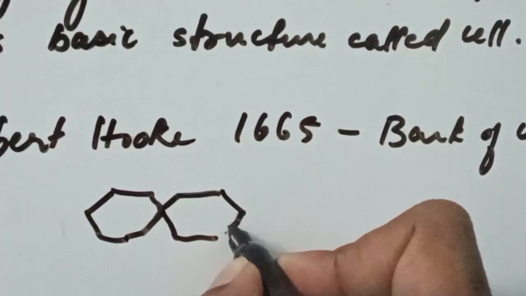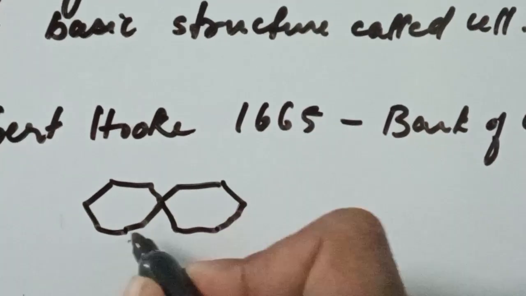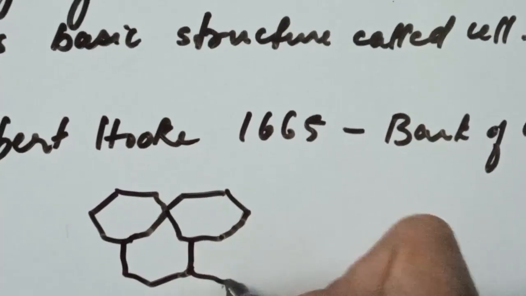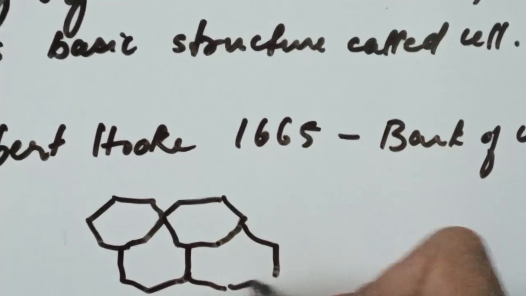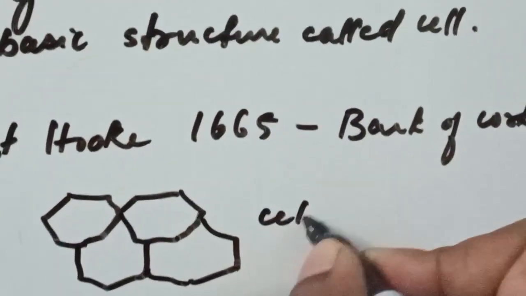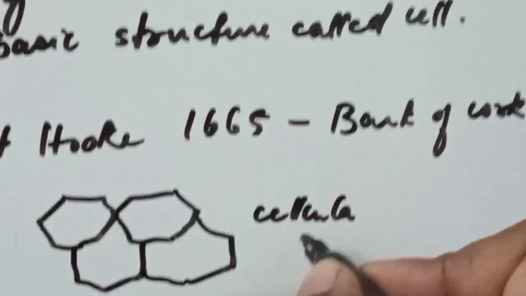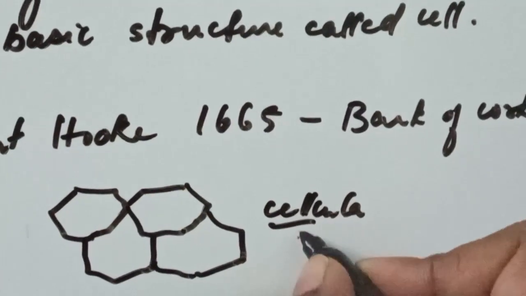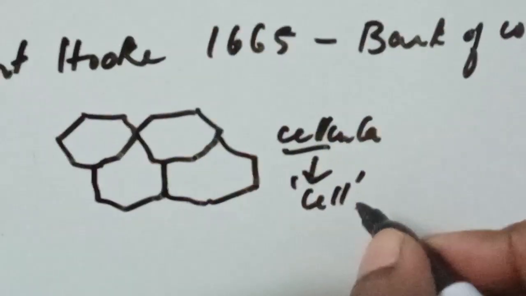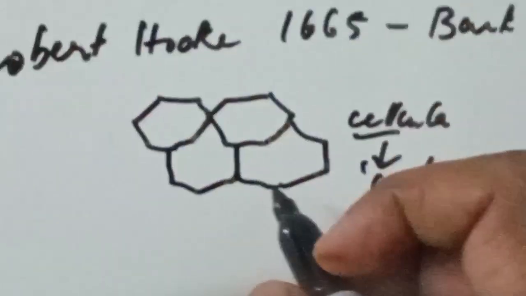That is, it looked like small rooms. So in Latin, the term used for small rooms is cellula. So from that term, the term cell came. A cell means a small room or a small compartment.